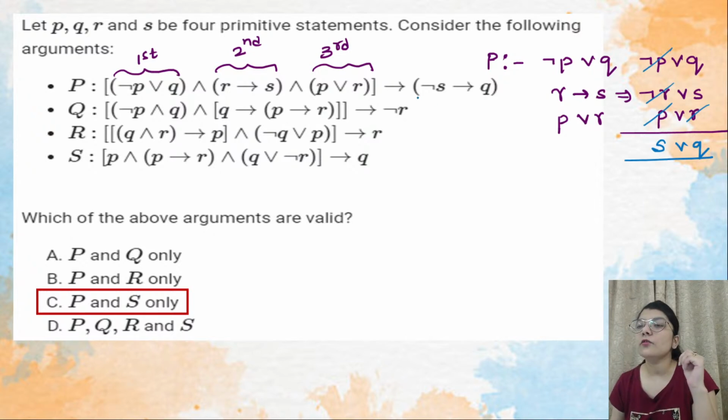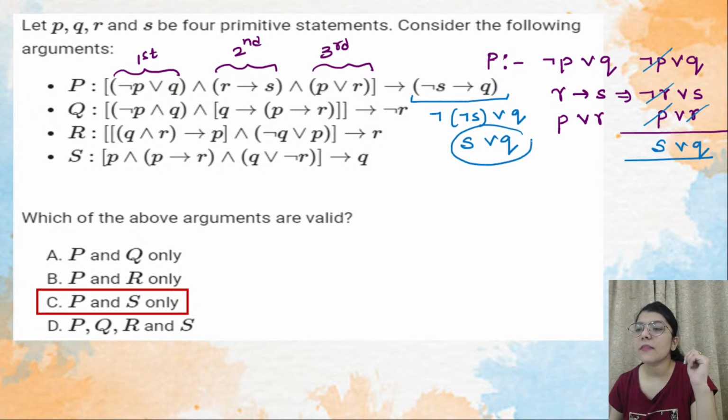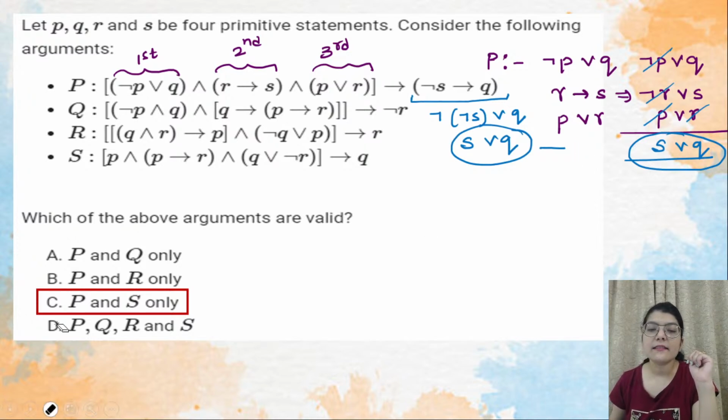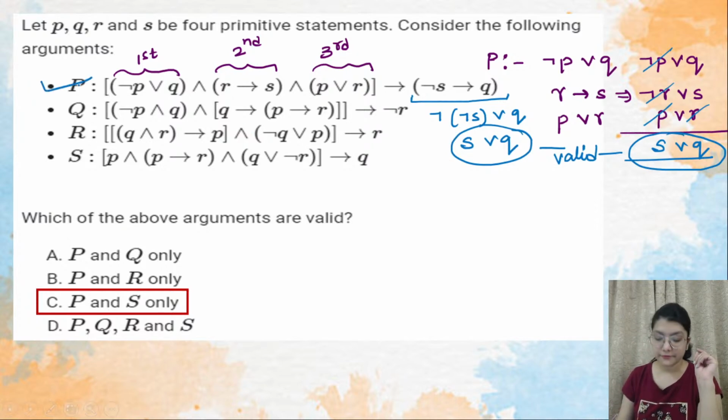Now if you try to simplify this part, what will it be? Negation S implies Q will become negation of negation S or Q. So what will it be? It will be S or Q. So this term and this term are both equal, so I can say that yes, they are equal, that is, they are valid. Getting my point, everyone? If this is my A and this is my B, I have to find that whenever I solve this part, it should imply this. So when this and this are equal, I will say that my argument P is valid.